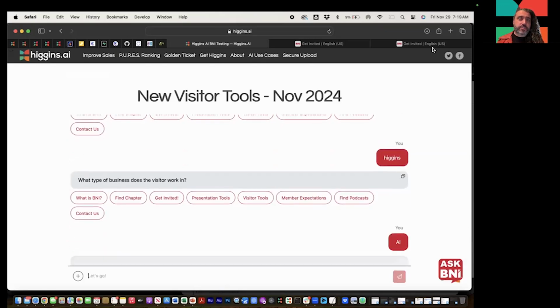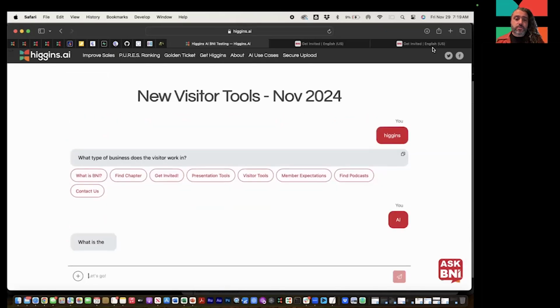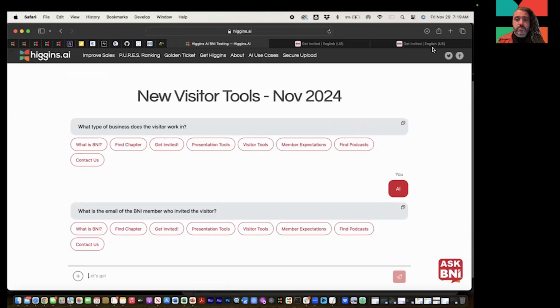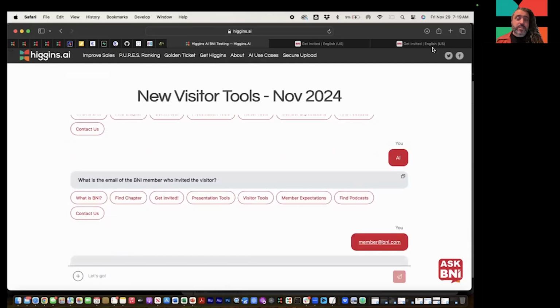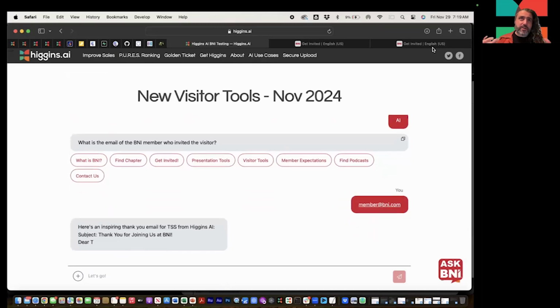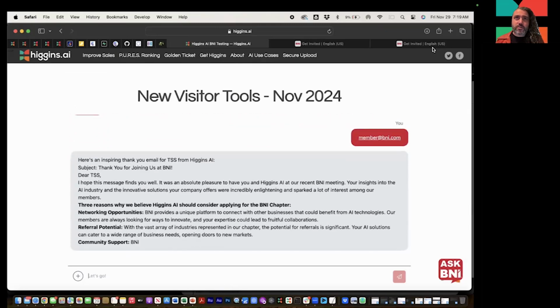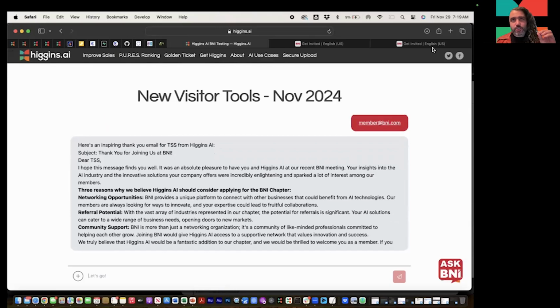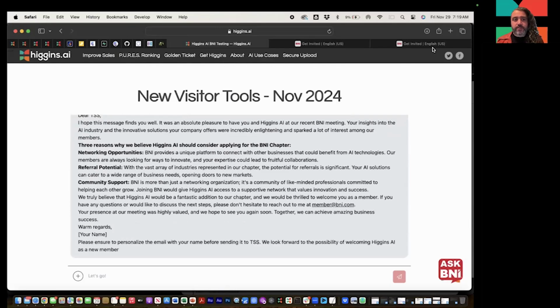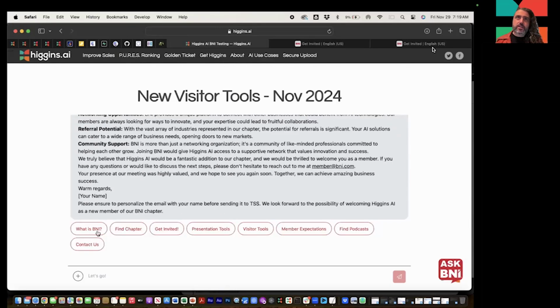Getting them to see, hey, you know what? We care about your visit. We think it's important that you visited us. And this Higgins tool allows you to write a personalized email from you that is personalized to them. It's not some generic, hey, thank you for visiting the chapter, blah, blah, blah, emailed out to all the visitors. This is unique to that visitor. Again, why? And reiterating some of those points.